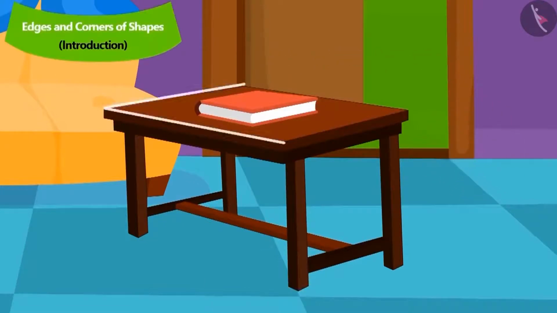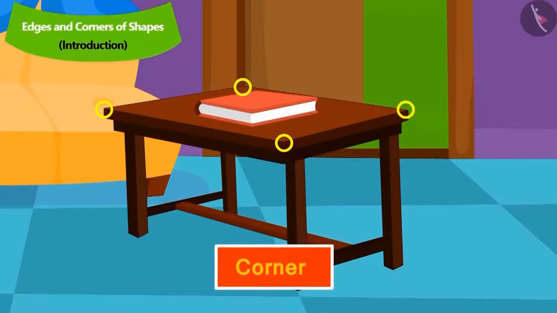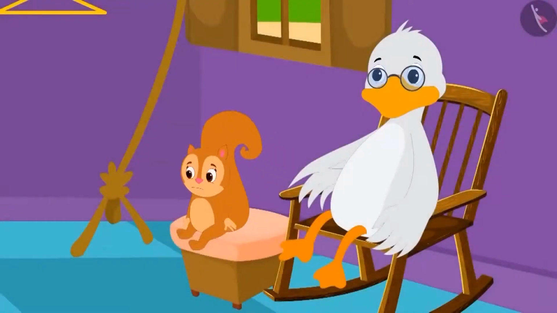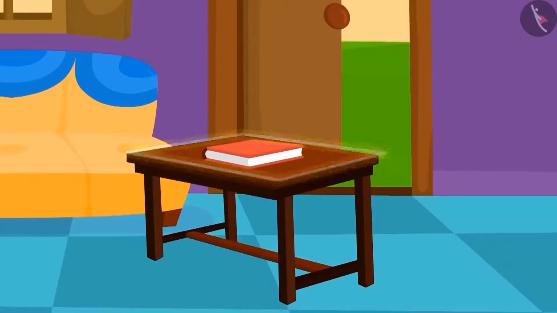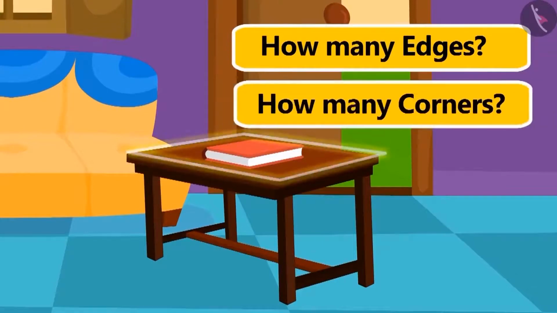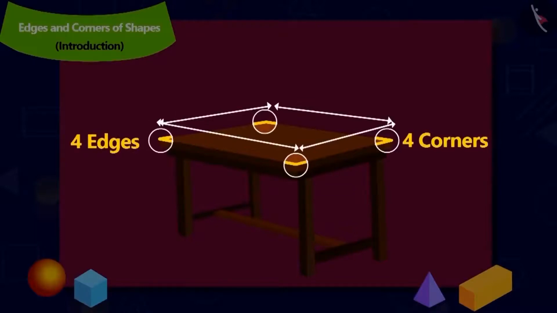Where 2 edges meet, we call that point a corner. Uncle asks Chanda how many edges and corners are there on this rectangular table? Children, do you know the answer? Yes, 4 edges and 4 corners.